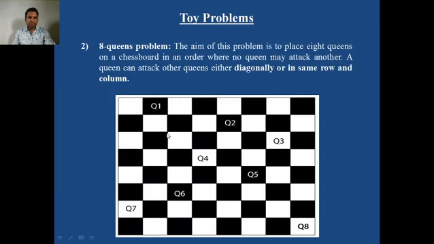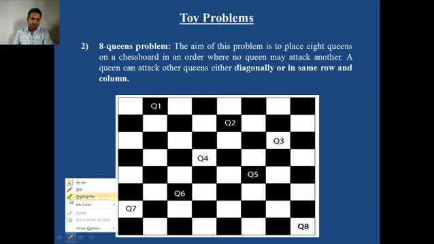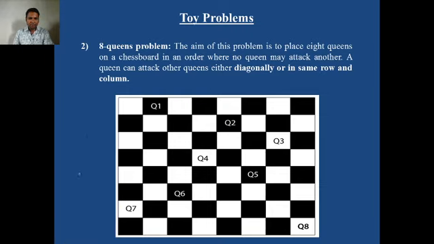The second toy problem is also very popular in the AI domain. After the 8 puzzle problem, the 8 queen problem is also used by many AI researchers to test their search algorithms. What is the 8 queen problem? In the 8 queen problem, this is the board and there are 8 queens, q1, q2, q3 up to q8. The aim of this problem is to place 8 queens on a chessboard in an order where no queen may attack another. How will the queen attack?